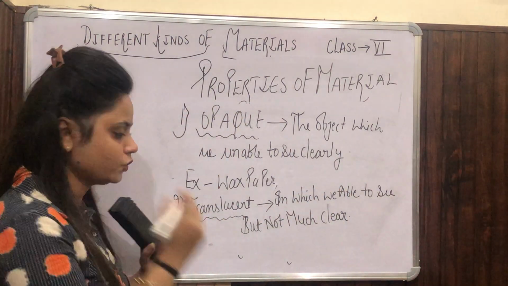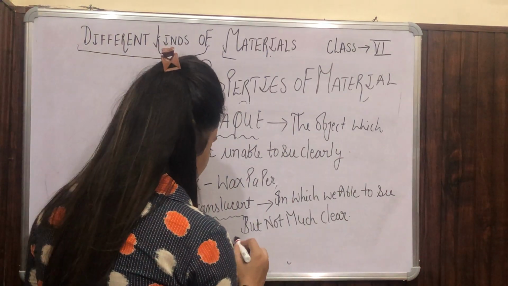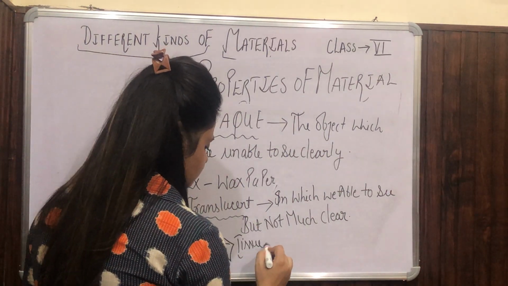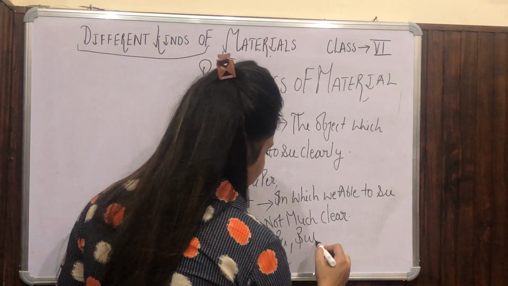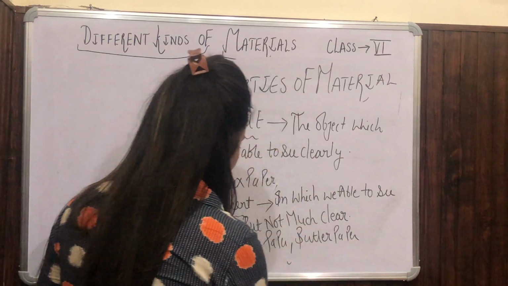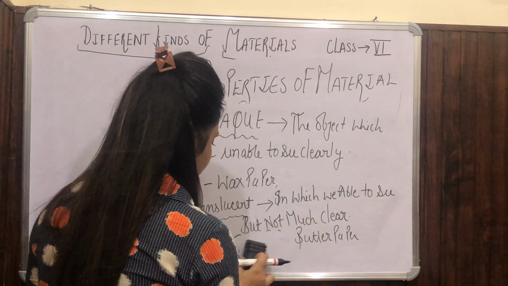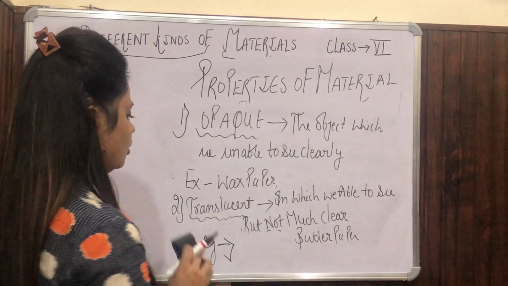Okay, but not that much clear. You can give an example like tissue paper, or you can give an example of butter paper. Butter paper is one of the examples you can mention in translucent objects.